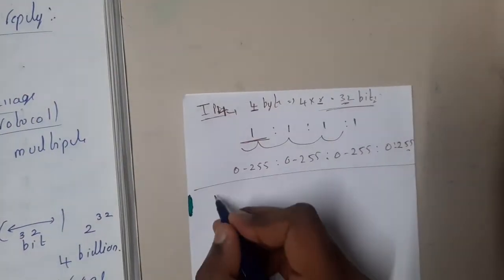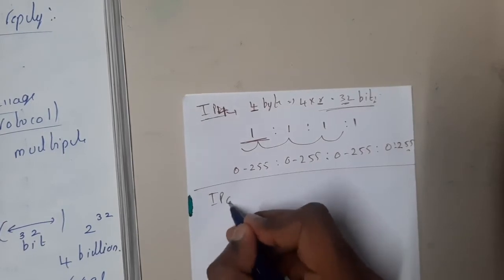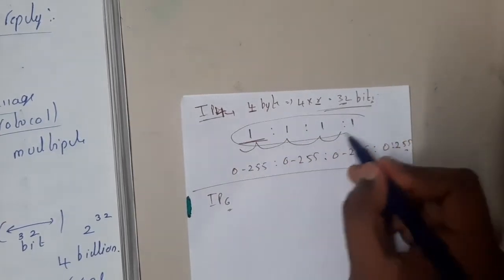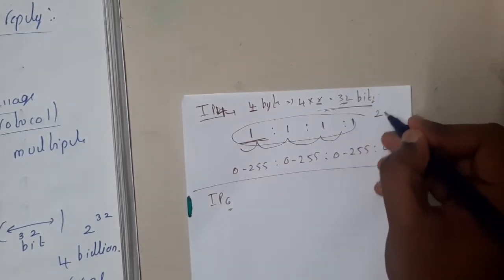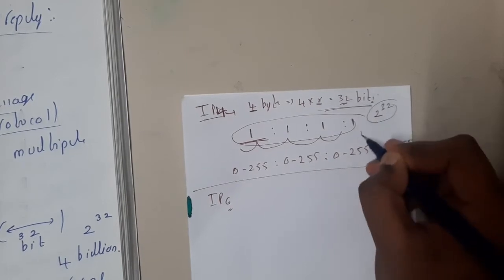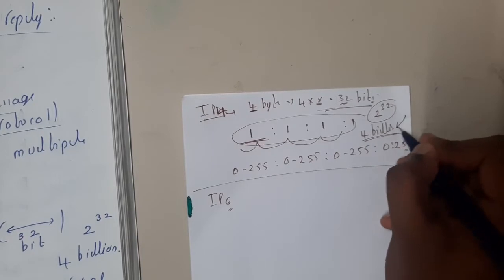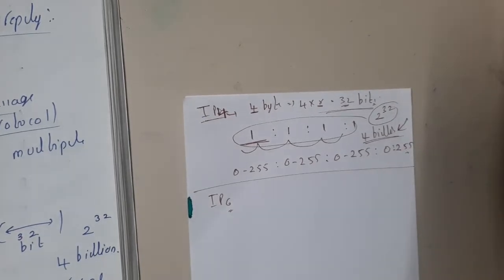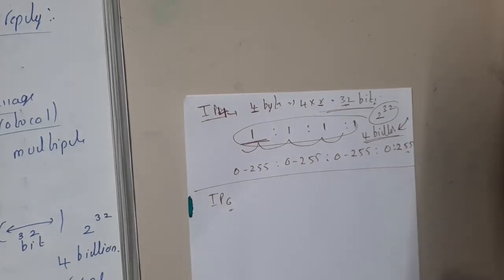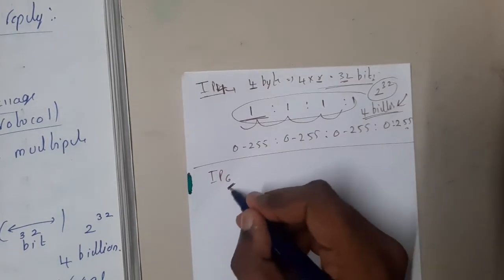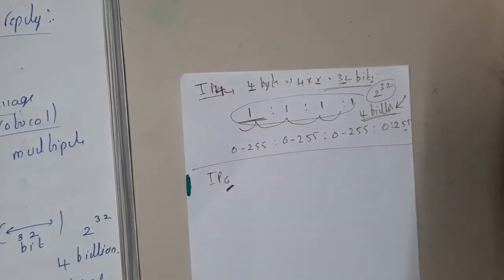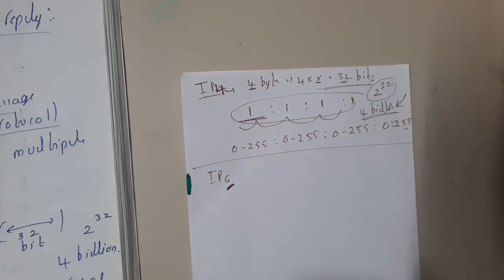Now a few students will say, okay, we got the idea here, but what is the need of IPv6? If you observe carefully, how many different combinations could you get? It is 2 power 32, which is about 4 billion combinations. But these 4 billion combinations are already completely used, guys. That is the reason why they started working on IPv6 a few years ago, and most devices have already adopted it.